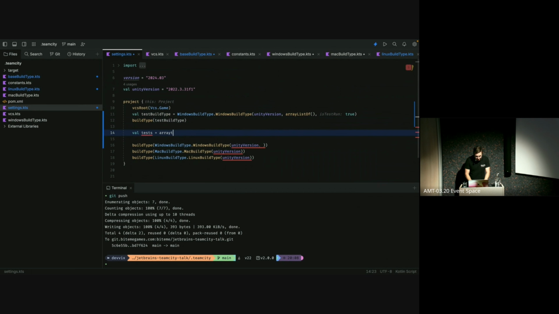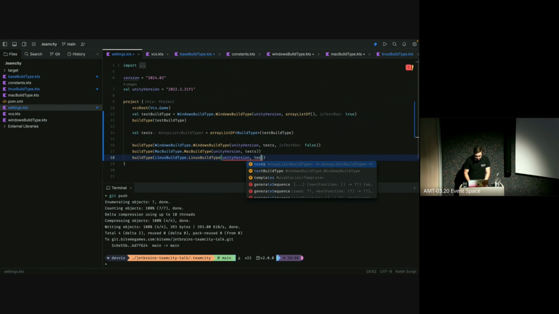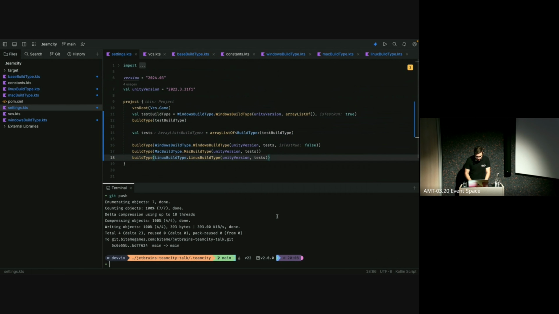It's going to be an array list of the tests build type. And we also have to say that it is of the base class build type, because otherwise it will try and make it too specific and you can't pass it along. Now we can just say tests, and these will have false. And for these two, we just need to pass in the tests and the tests dependencies.